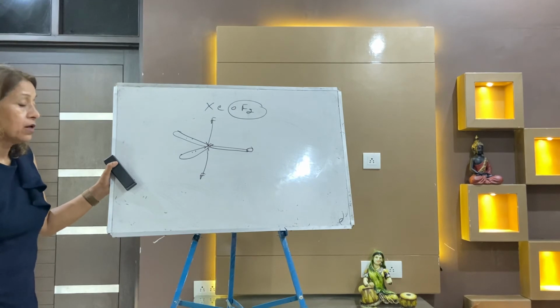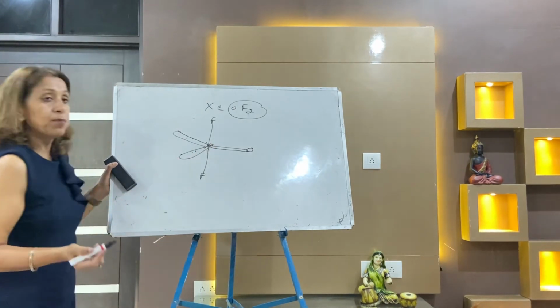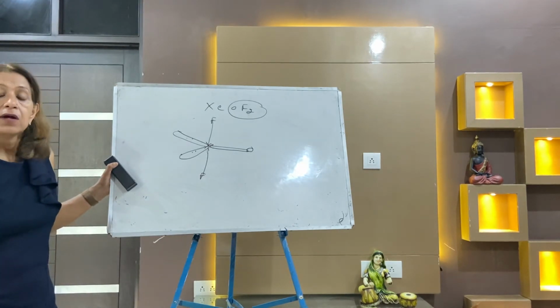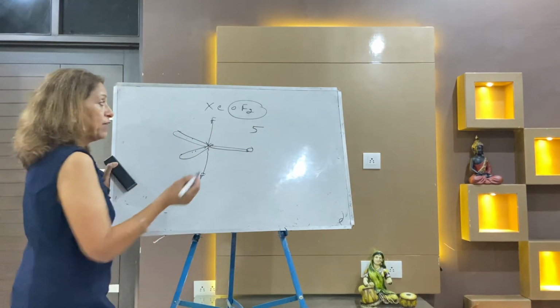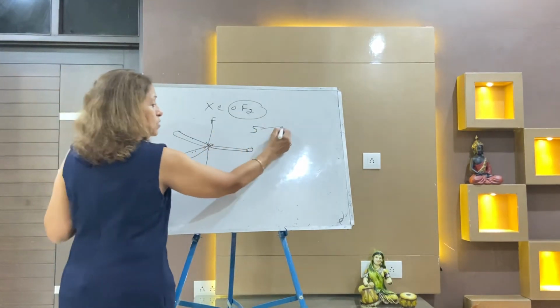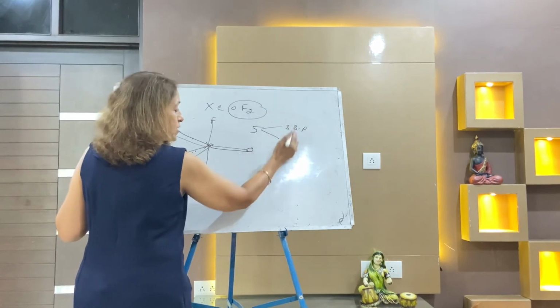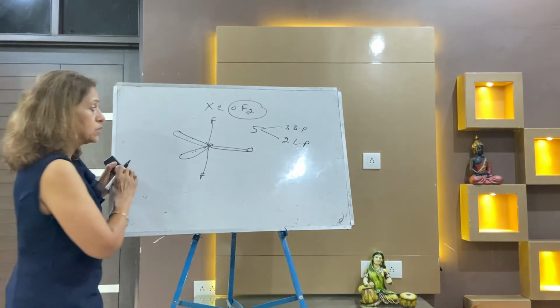3 bond pairs. Do not count this, count this one: 1, 2, 3. 3 bond pairs. How many surrounding atoms? 3. That means there are 3 bond pairs. So your answer was 5, and out of the 5, 3 are the bond pairs. And what is left from 5 minus 3? 2. The rest 2 are the lone pairs, and you will place the lone pairs at equatorial positions.